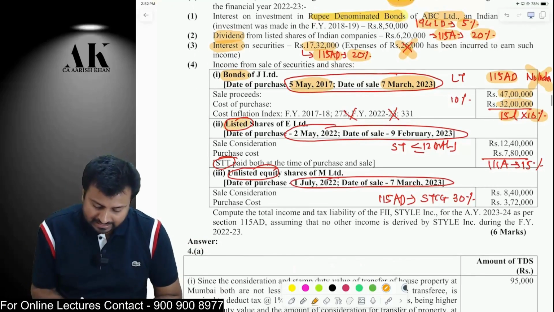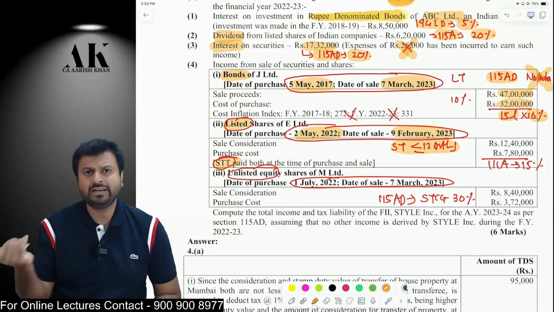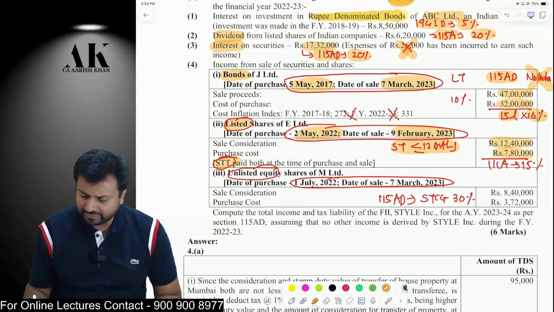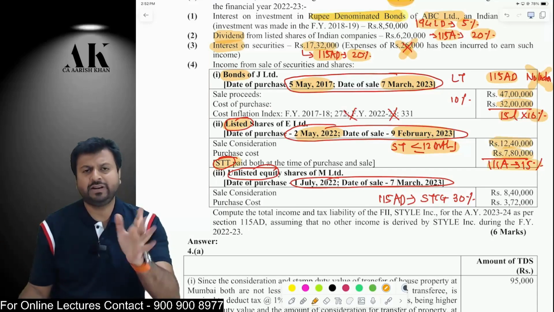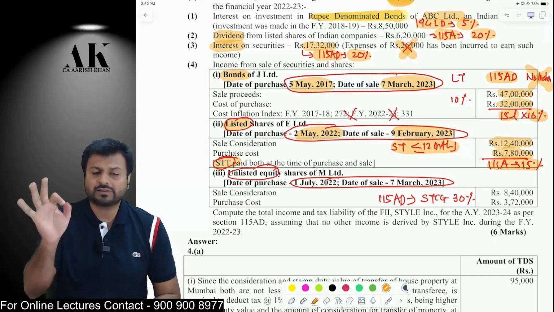Okay. Second is listed shares purchased in May 2022, sold in February 2023. It is sold within 12 months and STT is paid on it. Therefore, this will also be covered under 115AD, and it will be taxable at 15% because it is the case of 111A, as STT is paid on this.